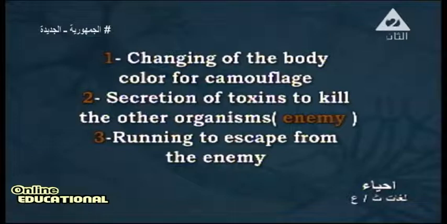Changing of the body color for camouflage, secretion of toxins to kill the other organism or enemy, running to escape from the enemy. This is how immunity is covered.